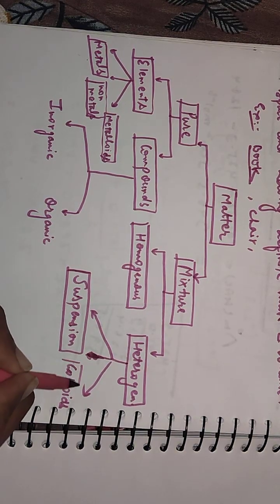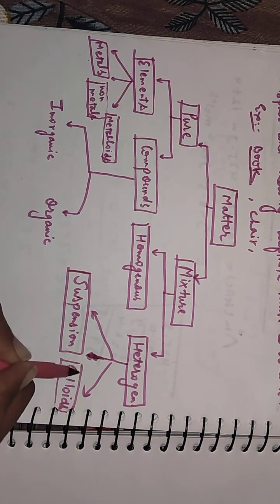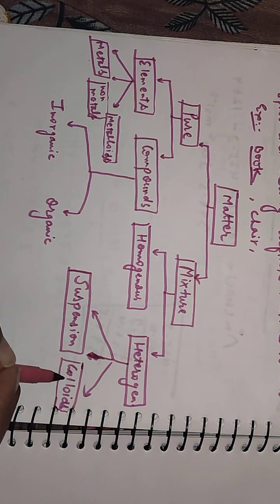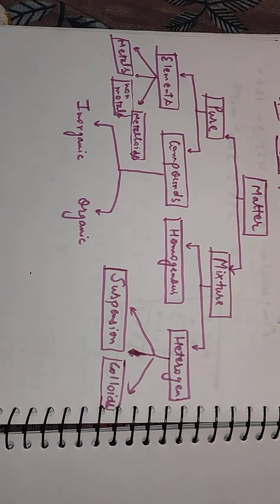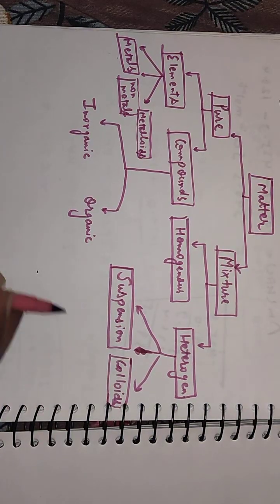In colloids, it looks like a homogeneous mixture, but actually it is not homogeneous, it is heterogeneous. Very fine particles are not dissolved completely in the given solvent in this type of category.